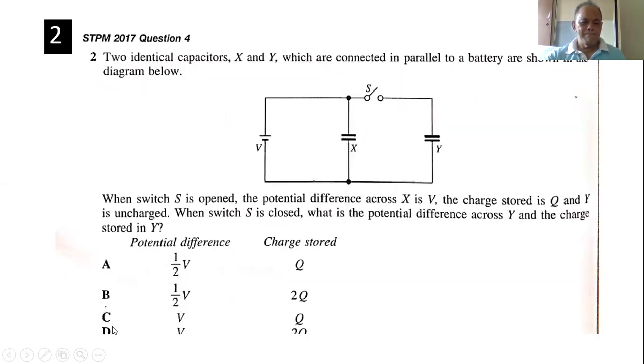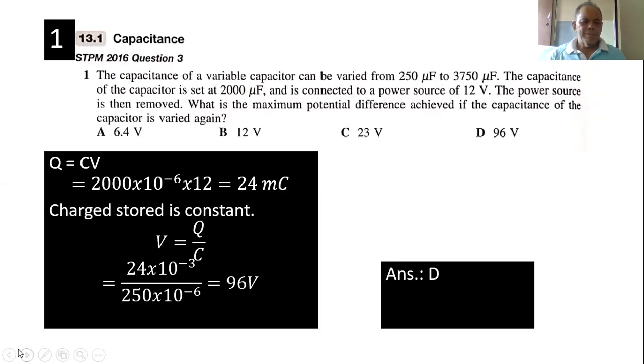Can? Okay. Anything not clear? No, clear. Just give me 1 minute. So, but why did you do times 10 to the power minus 6? Can straight away do without that. Because you see, 2000 times 12, you get 24,000 microfarad volt. So you have to divide by 250, still you get 96 anyway. Or you need to times 10 to the power, it is the same unit.